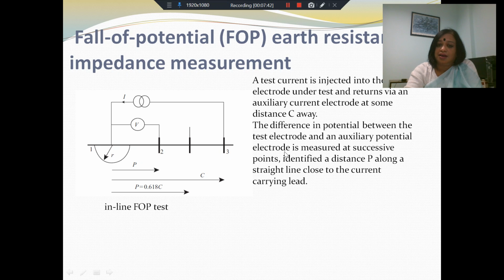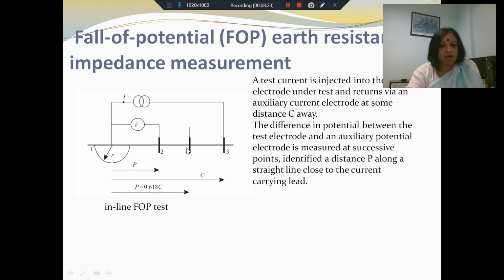These are all along a straight line. So along the straight line, we keep increasing the value of P and we keep measuring the potential rise. The difference in potential between the test electrode and an auxiliary potential electrode is measured at successive points. And these points are identified at distance P along a straight line close to the current carrying lead. So this is the potential difference. Let's say first we put it at point 2, which is P distance away from point 1, measure the voltage, measure the current, and you get the resistance.